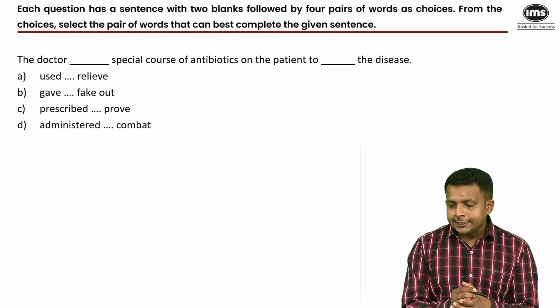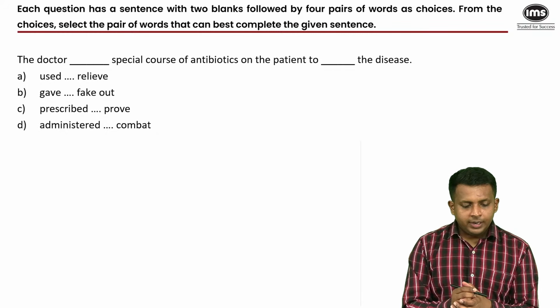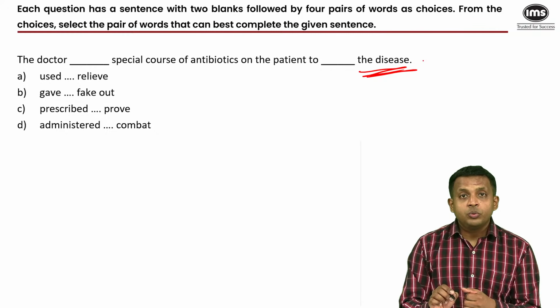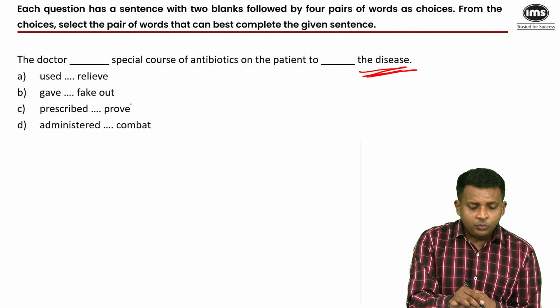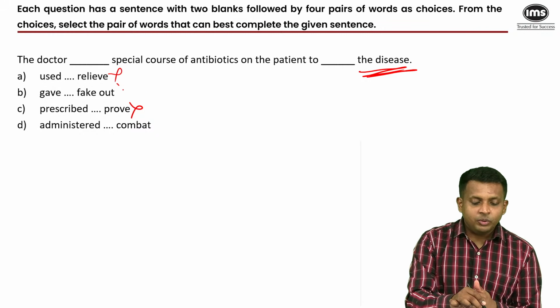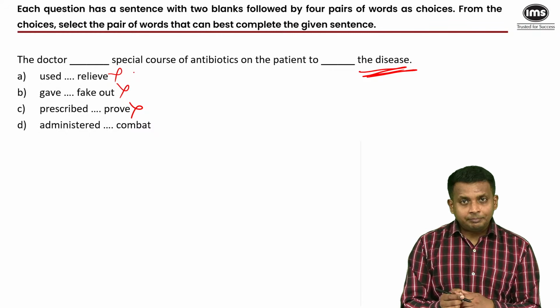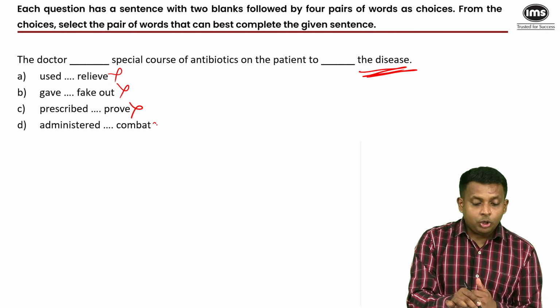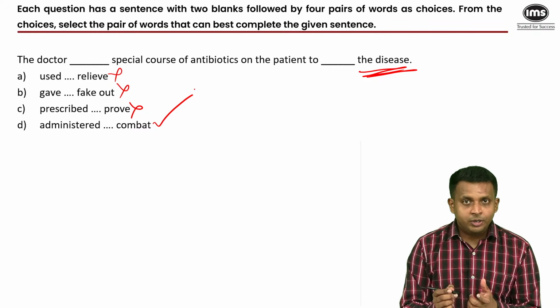Right. Yes. The answers are all right. They are all correct. The doctor blanked special course of antibiotics on the patient to blank the disease. Now I have two clues here. This is the contextual clue. What do you do to a disease? At first glance, you don't prove it. You don't relieve the disease. You also don't fake out a disease. Faking out is deceiving, misrepresenting, making a false impression. But yes, you combat it, you fight it, because you try to get rid of the disease.